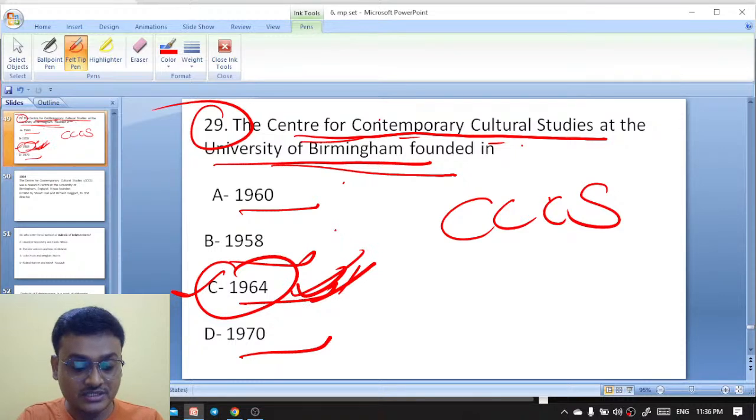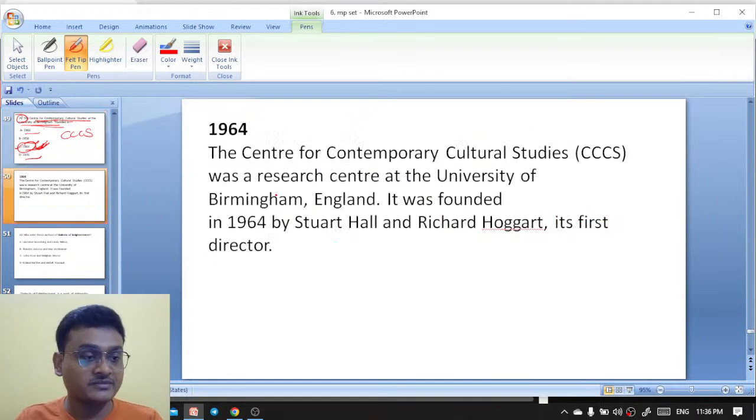Excellent. And today's last question here. Join tomorrow again, I'll be covering other important MCQs. This last question is here.